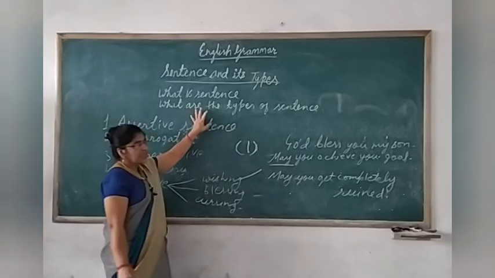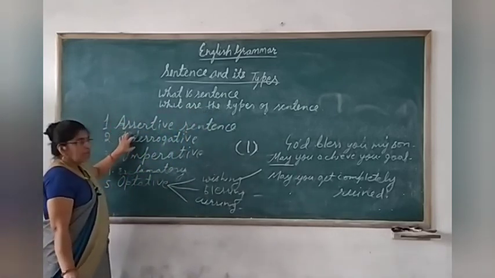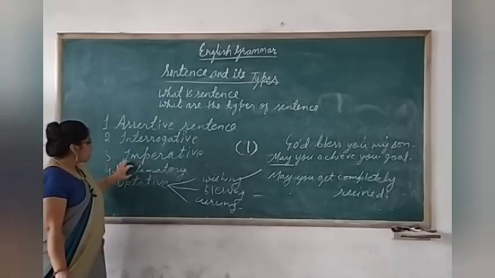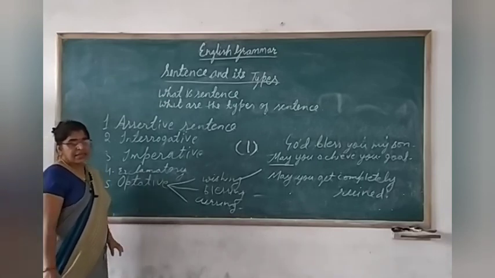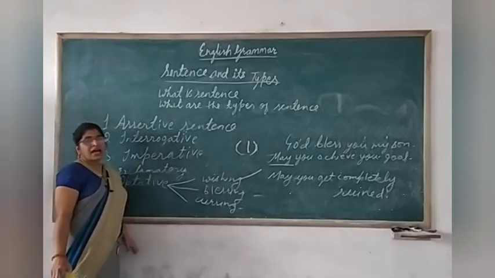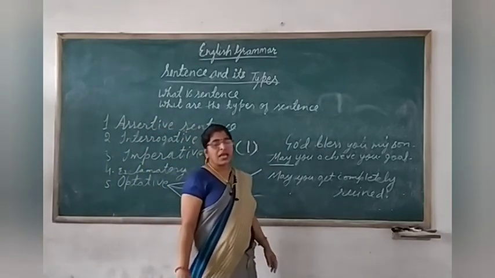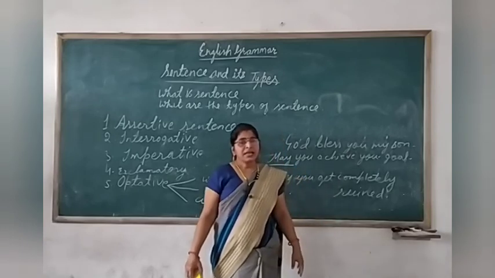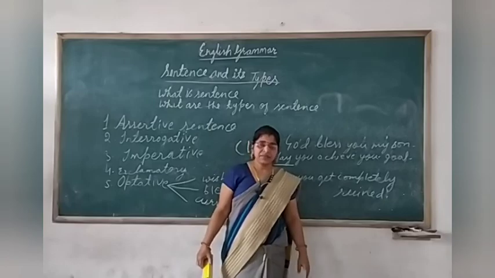So children, in this class we have learned what a sentence is and what the types of sentence are. Sentences are of 5 types: assertive sentence, interrogative sentence, imperative sentence, exclamatory sentence and optative sentence. Hope the things are clear to you. So children, this is all for today. We'll meet in the next class with some other topic. Till then, keep revising, stay safe. Thank you.